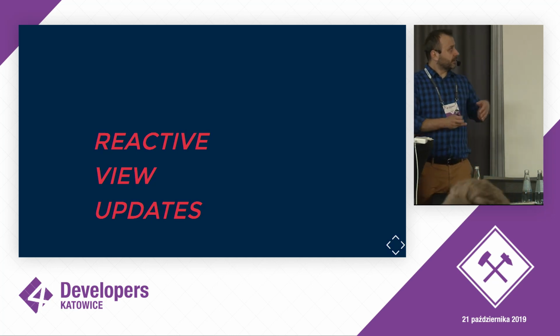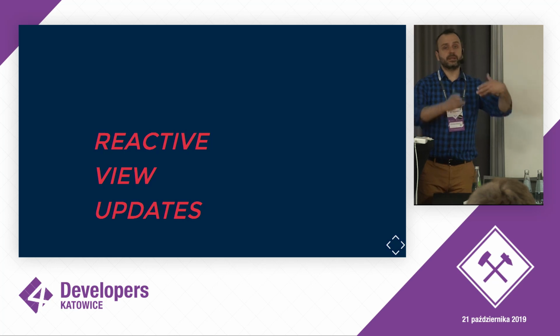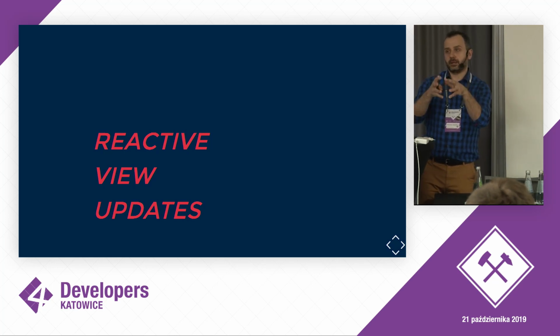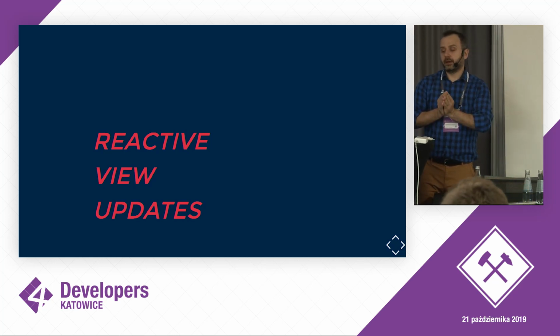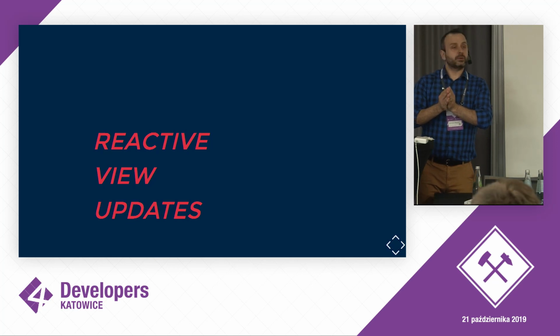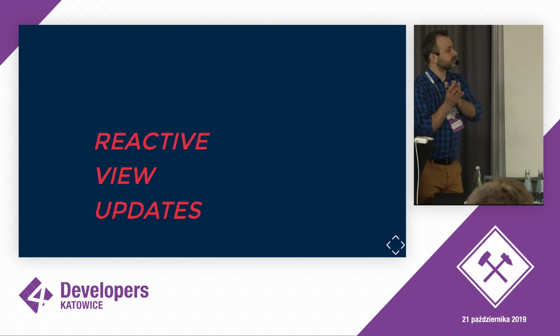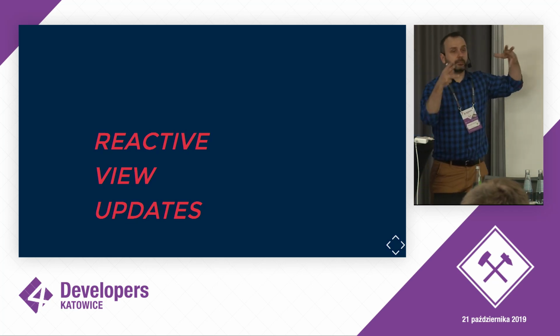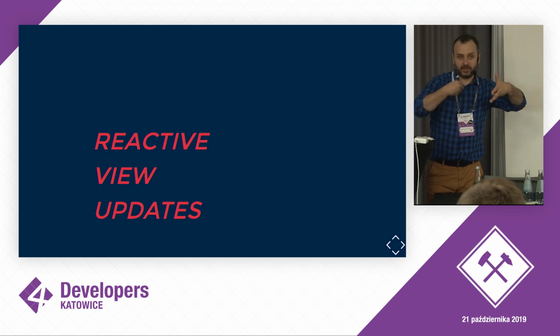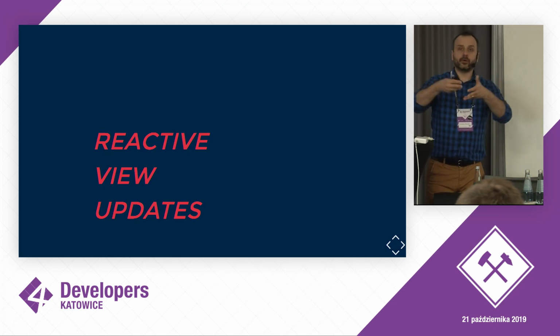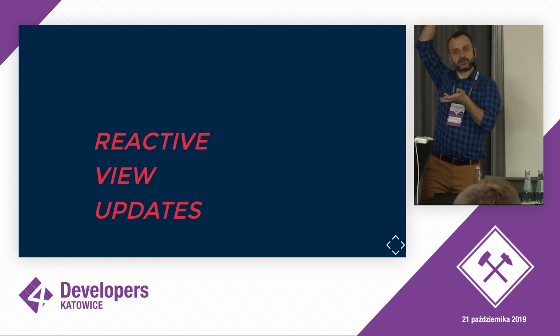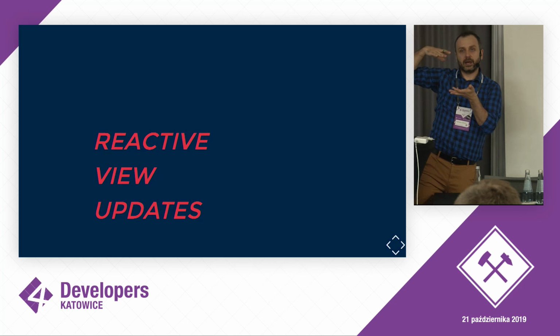React introduces reactive view updates, meaning whenever there is a state, a private state of a component, the view will update in reaction to this state change. From the implementation point of view, it could be either my state being changed by me, because this is my private state, or I could receive some properties from a parent, so that if something more high-level changes, it will be propagated to me, and I would also change.